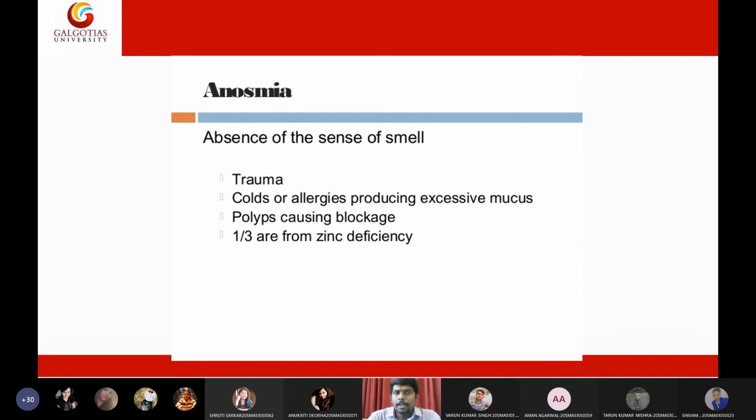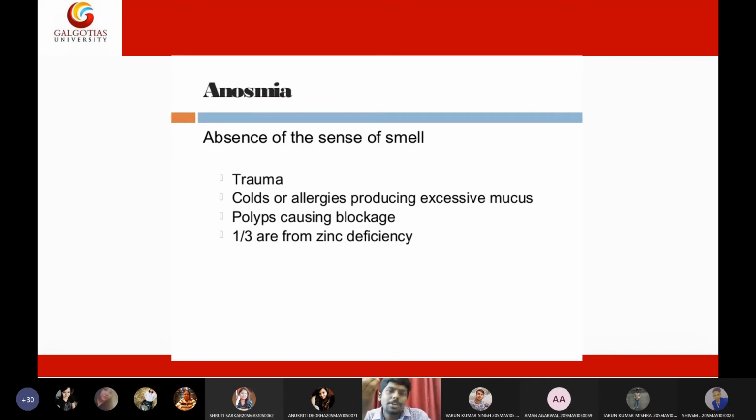Then absence of smell. Complete absence of smell can occur due to trauma. Trauma means bleeding in the nose, or due to cold or allergies. Because of cold or allergies, there will be excessive accumulation of mucus in the olfactory receptors. If there is excessive mucus, air cannot dissolve efficiently.